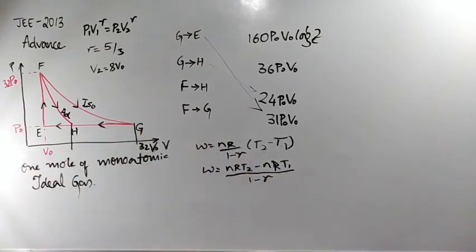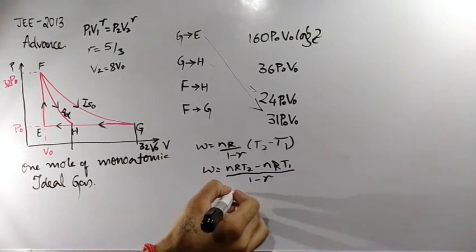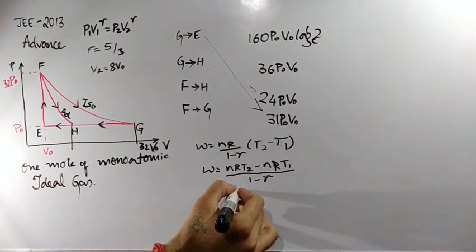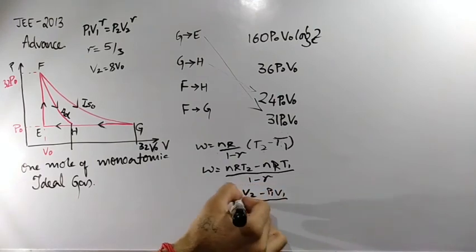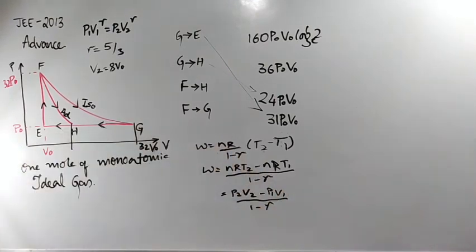nR T2 means PV is equal to nRT, no? That's why this value will turn out to be P2 V2 minus P1 V1, correct? Whole divided by 1 minus gamma. So substitute the P2 V2 value and P1 V1 value. So P2 V2 will be 8 P0 V0. Clear?